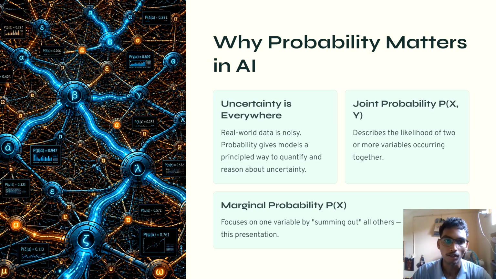So marginal probability. Sometimes we are interested in only one variable and don't care about the specific value of the other variable. In that situation, we use marginal probability. We essentially sum out or integrate out the other variable. Easy to explain: suppose x equals weather and y equals whether a person carries an umbrella or not. Joint probability tells us things like P(sunny, umbrella), the probability that it is sunny and the person carries an umbrella. But if we only want P(sunny), we don't care whether the person has an umbrella or not.